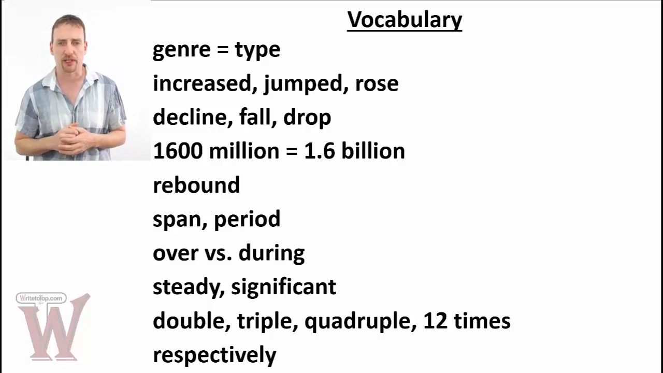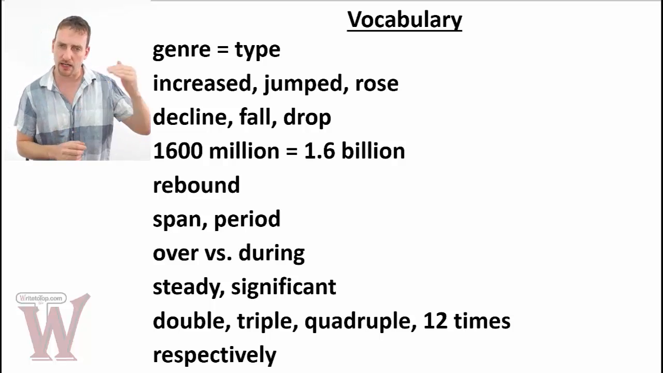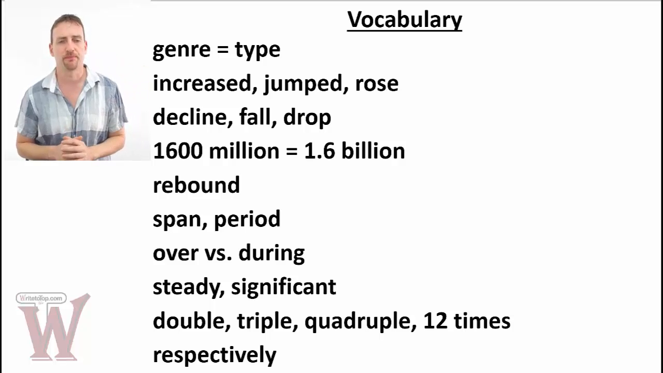So try to do that whenever you can. Make sure you get your numbers correct though. 800 million is 800 million. You could write 0.8 billion, it's a little bit pushing it though. Above 1 billion, switch. Rebound.